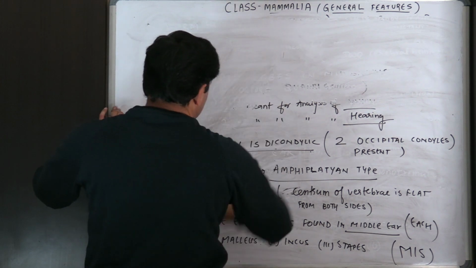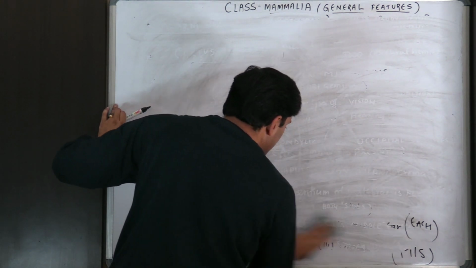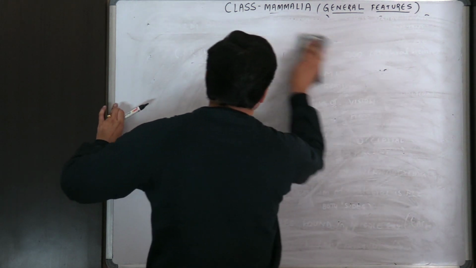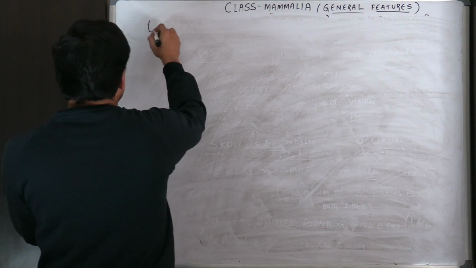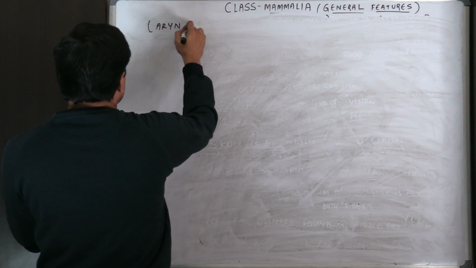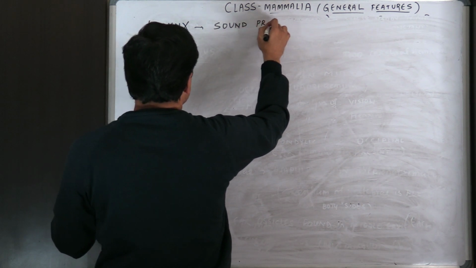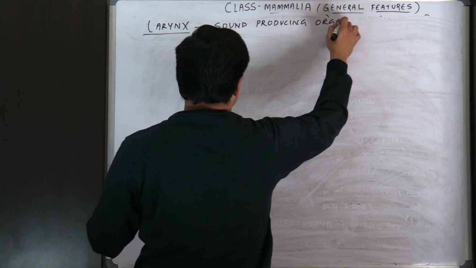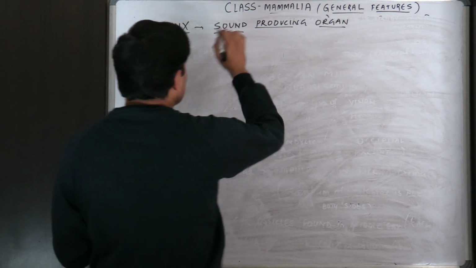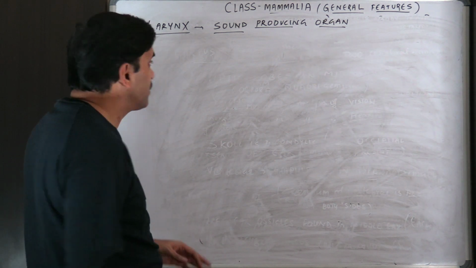Now few more characters, that is they have a larynx, which is called a sound producing organ. They have larynx which is sound producing organ, right? In we people also, in human beings also, we have the larynx for the production of sound.